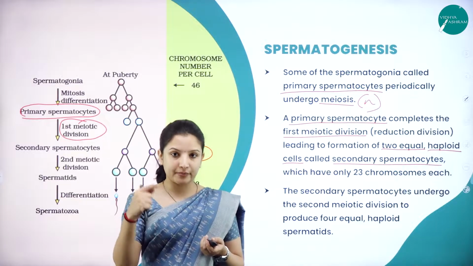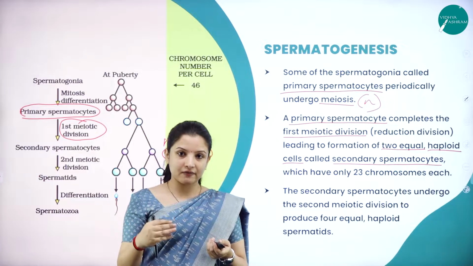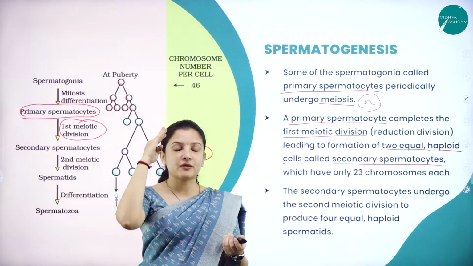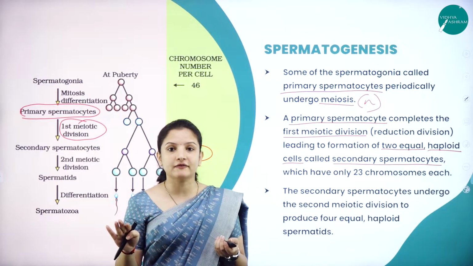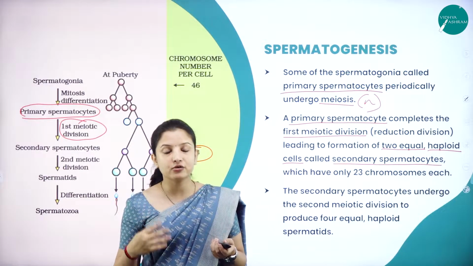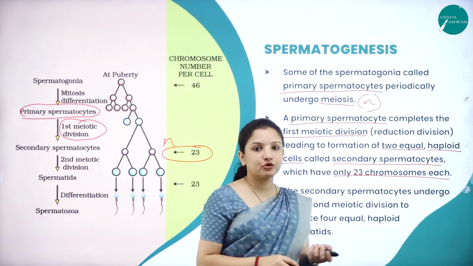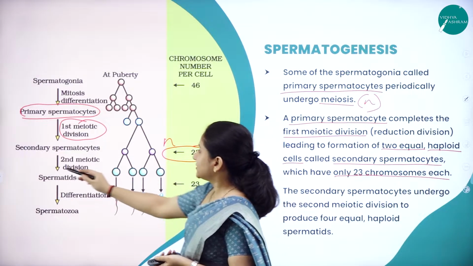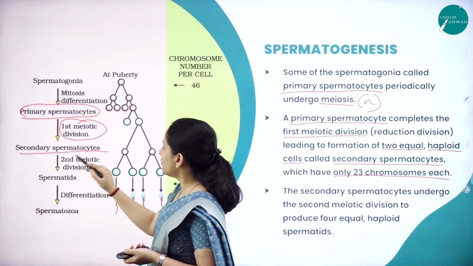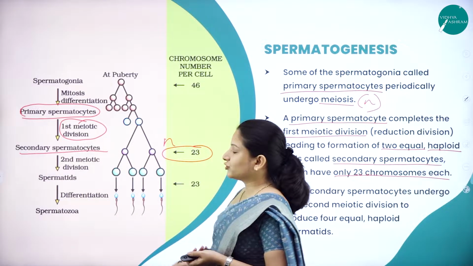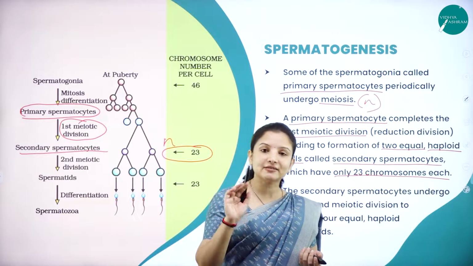Because they have undergone meiosis, that is reduction division, the chromosome number from 46 gets reduced to half. That is 46 divided by 2, which is 23. Therefore, secondary spermatocytes have only 23 chromosomes each.